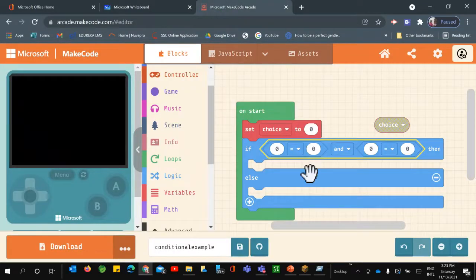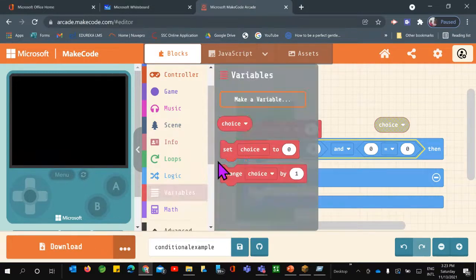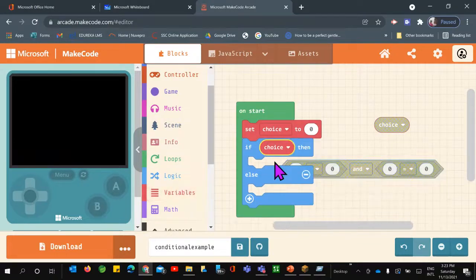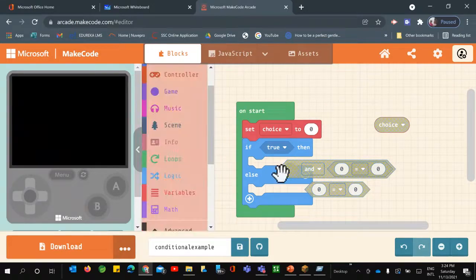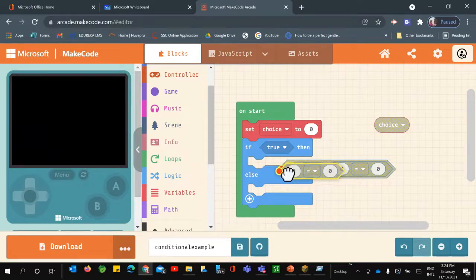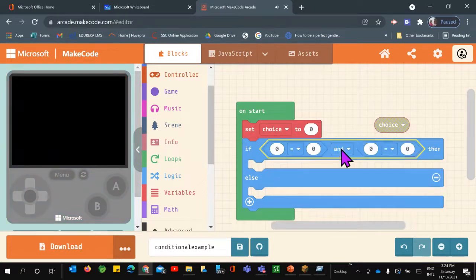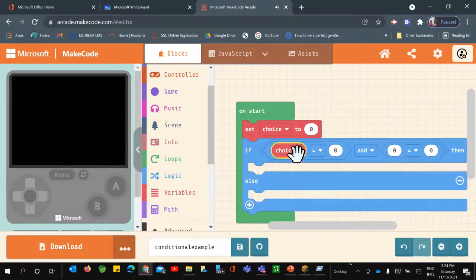So if I come back, now we need to place our variable here. First I'm just going to check the choice variable. So my choice variable, I'll just place it here. Okay, I think I'll just give it this, and I'll take one choice.